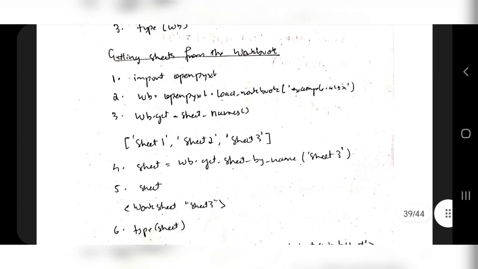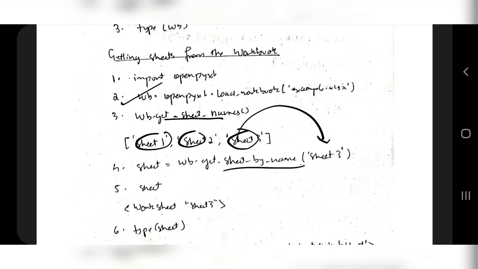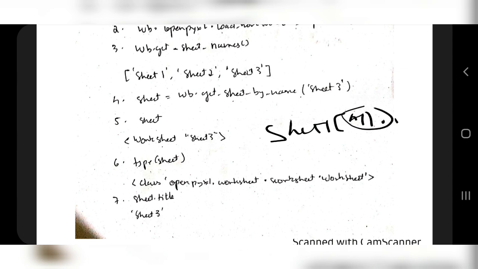To get the sheets, after opening the file here in wb, you will get the names, like Sheet1, Sheet2 and Sheet3. Specify the name with the function get_sheet_by_name, so you'll get a sheet here, and you can get the cells as well, like sheet1 of the cell name, like A1, and then you'll get the value also. For that you have to use .value.